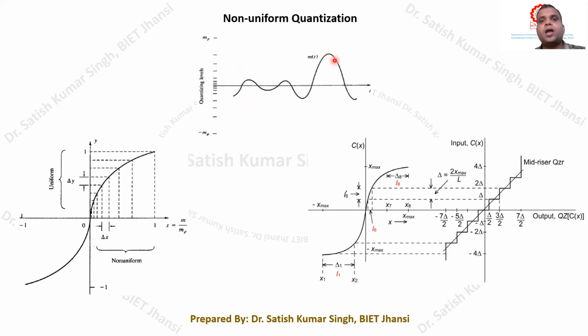This type of segment occurs very rarely, and therefore we need a particular quantization scheme in which the step size should not be a constant. For example, if we take a very large step size, considering this as the dynamic range, then the large step size may not be able to properly track these small variations in the speech signals.